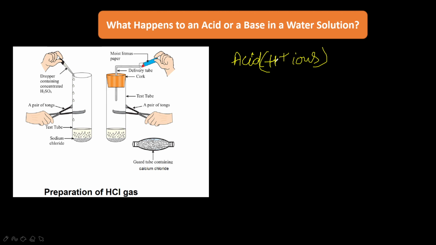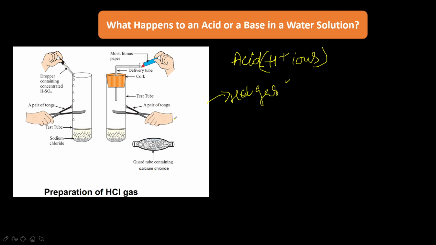Okay. So if you take 1 gram of sodium chloride in a clean and dry boiling tube, add some concentrated sulfuric acid, and close it with the rubber cork, with a glass delivery tube in the mouth of this, see here. So concentrated sulfuric acid, when it reacts with sodium chloride, will produce HCl gas. So the hydrogen chloride starts coming out of the open end of this glass tube.